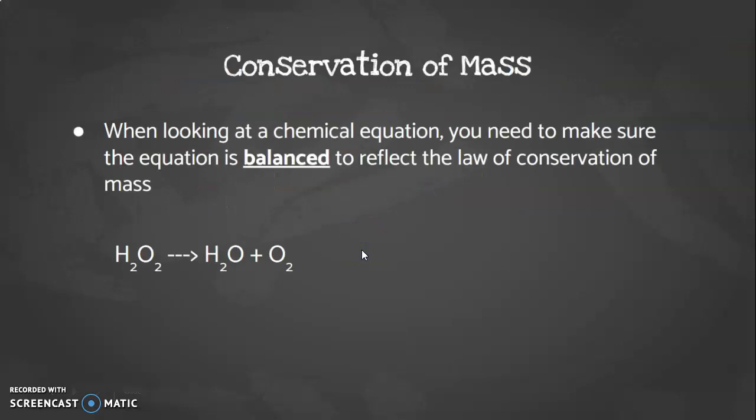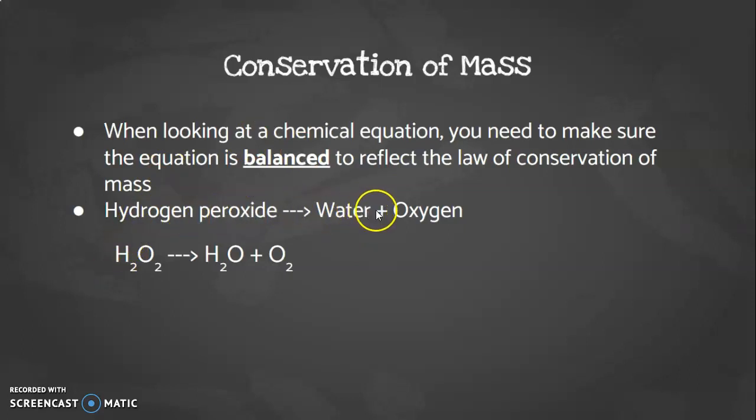So when looking at a chemical equation, you need to make sure that the equation is balanced to reflect the law of conservation. When I say balanced, it means that there's the same number of atoms in the reactant side as there are in the product side afterwards. So if we look at our hydrogen peroxide turning into water, how many do we have? We have 2 hydrogen and 2 oxygen to begin with, right? With our hydrogen peroxide, so 1, 2, 1, 2.